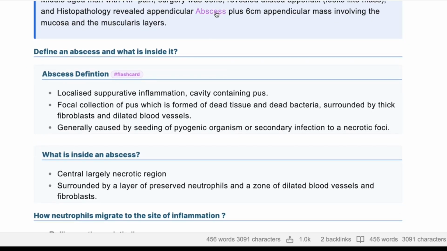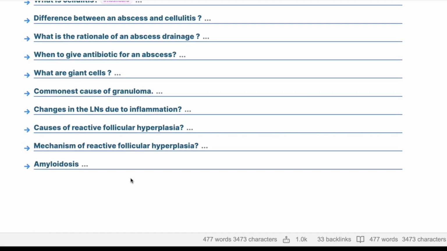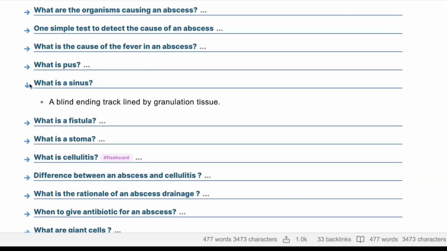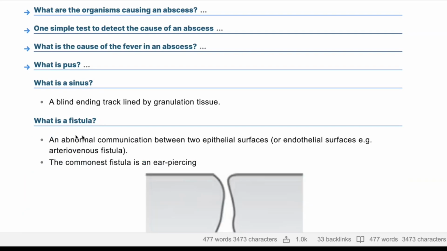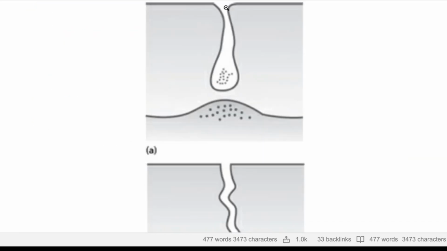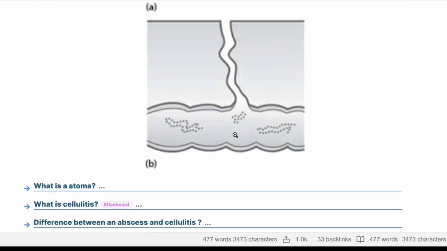I think we've done the abscess. Otherwise, I could have asked you the questions in the abscess. But let me ask you a few questions from the abscess. Can you define what is a sinus? Sinus is a blind ending tract lined by granulation tissue. Perfect. What is a fistula? Fistula is an abnormal communication between two epithelial or endothelial surfaces. Well done. And this is the difference between them: a blind end thing with granulation tissue is a sinus, and a fistula is a connection between two things.